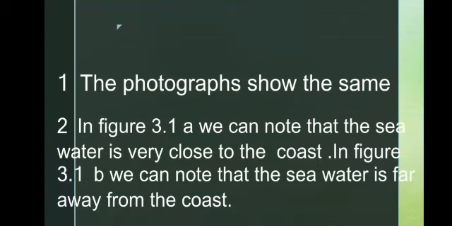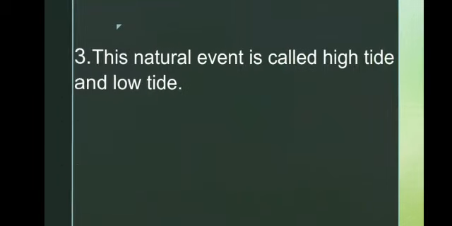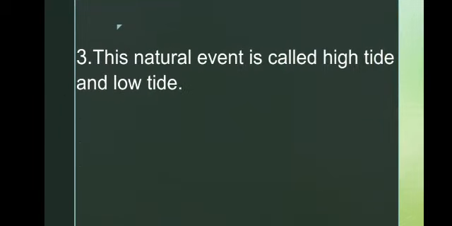What do you understand? In figure 3.1a, we can note that the sea water is very close to the coast. In figure 3.1b, we can note that the sea water is far away from the coast. What is this natural event called? This natural event is called high tide and low tide. When water is very near to the coastal area, that situation is called high tide, and when the water is far away from the coastal area, that is called low tide.